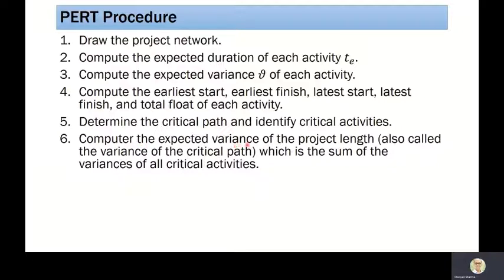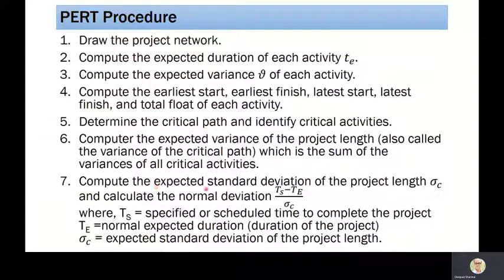Then we compute the expected variance of the project length, also called the variance of the critical path, which is the sum of the variance of all critical activities. We have to be careful here: we take the variance of only those activities which are critical. Thereafter, we calculate the expected standard deviation of the project length and calculate the normal deviate as (TS minus TE) divided by sigma C. What is TS? This is the specified schedule time to complete. TE is the normal expected duration, and sigma C is the standard deviation. This formula we will be using later in the calculation.